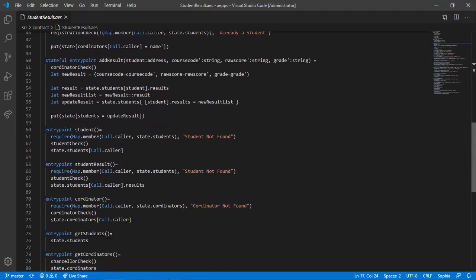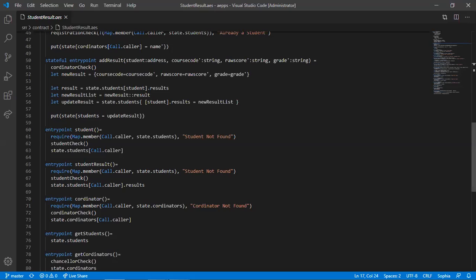Then he created an entry point called students, where it's checking if this person is a student. They call the scholar is a student. Else, when student not found, then student check, then it's getting student. This is just to get the student, and if the student does not exist, it's student not found. Then student result, checking for the result now. After checking if this called the scholar is a student, if it's not a student, return student not found.